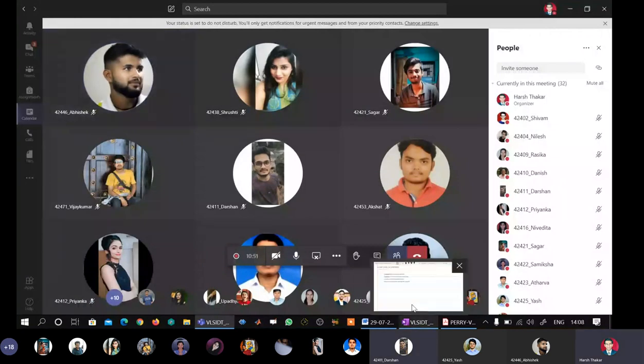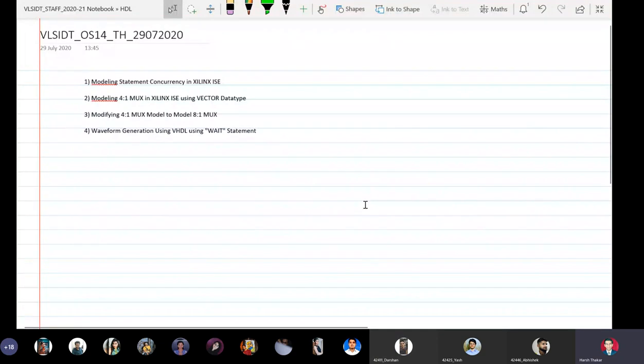Okay, fine. I'll repeat. The agenda for today is modeling statement concurrency in Xilinx ISE, then modeling 4:1 multiplexer in Xilinx ISE using vector data type. Third is modifying the above model to model 8:1 mux. And last is waveform generation using VHDL using wait statements. Topic number four has been flashing in our agenda since the last two sessions, but somehow we were not able to reach there. But I'm sure we'll make it today.